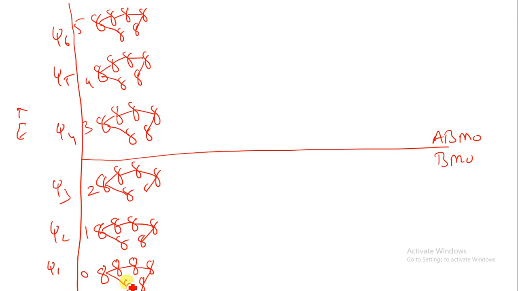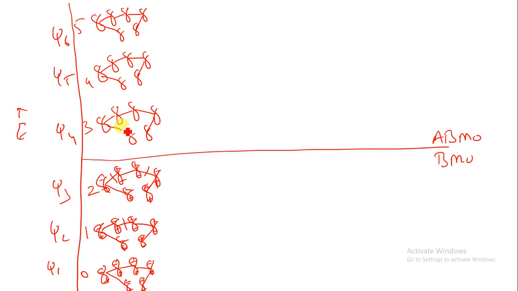Let us start from here. We have to write down minus and plus signs over here. For zero nodes there is no change: minus and plus, minus and plus, minus and plus, minus and plus, minus and plus. Then after one node, 3 from this side, 3 from this side, so we can say minus plus, minus plus, minus plus, plus minus, plus minus, plus minus. Then after two nodes, two nodes will be like this: 2 from here, 2 from here, 2 from here, that is minus plus, minus plus, plus minus, plus minus, minus plus, minus plus.